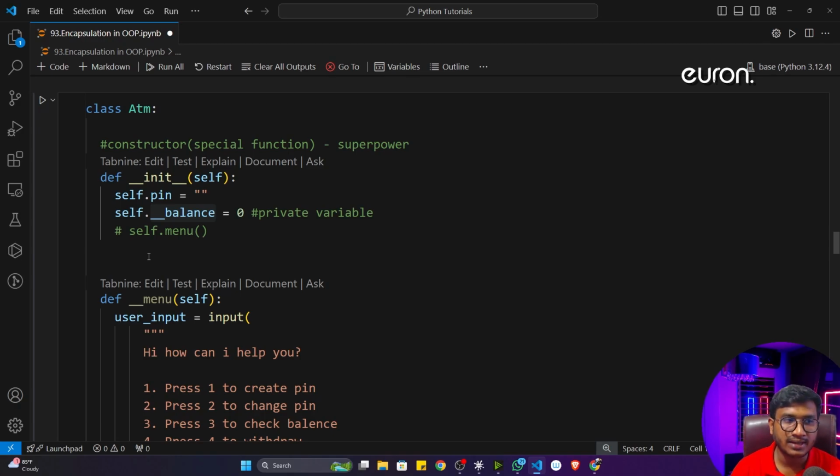If you want to change anything inside a private variable, or a public variable, or whatever, and you want to allow your junior programmer to change it, then instead of giving the variable directly, you give a function, a method. Two methods, one is the setter method, one is the getter method. With the help of that, he can change anything inside a variable. This is the idea.